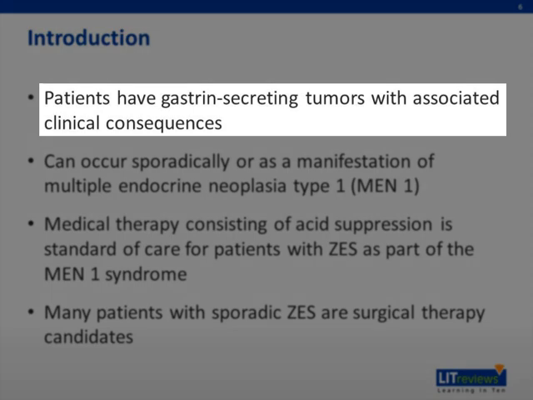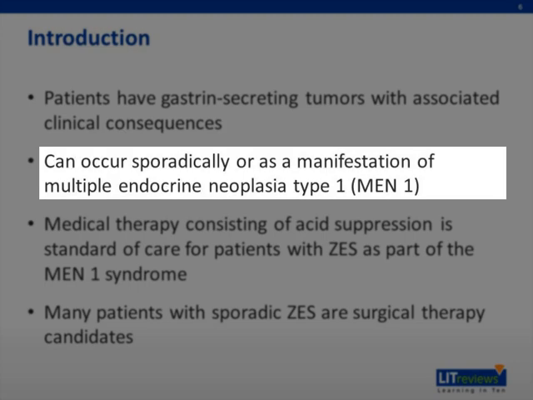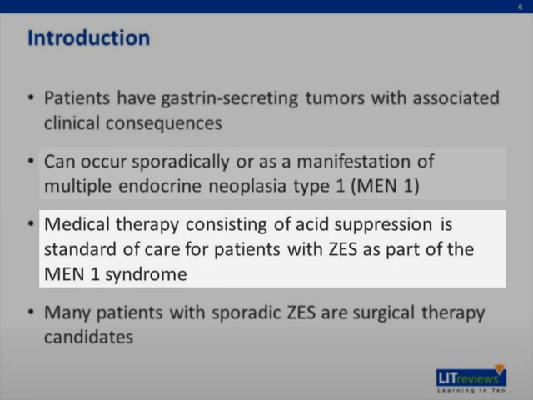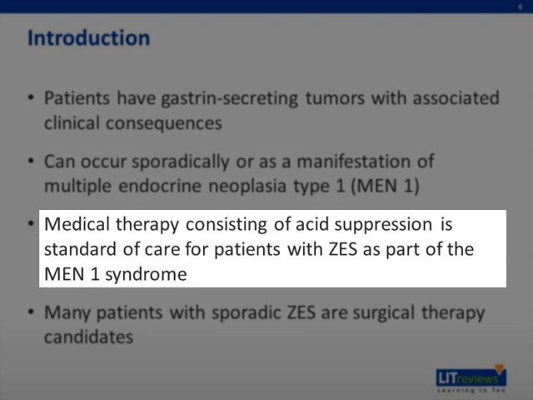Patients with Zollinger Ellison syndrome have gastrin-secreting tumors and the associated clinical consequences. This disorder can occur sporadically or as a manifestation of multiple endocrine neoplasia type 1, or MEN type 1. Approximately 80% of patients have the sporadic form, although acquired mutations in the MEN1 gene are observed commonly in sporadic gastrinomas.